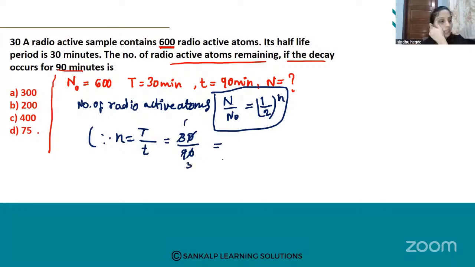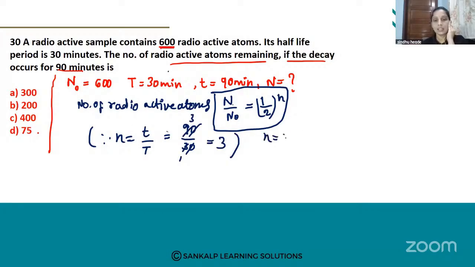Or we can take it like this also. Here n is nothing but, finally you have to calculate n. Here capital T is half-life period, so small t is decay occurs in 90 minutes. So small t divided by capital T is equal to 90 divided by 30. So 0, 0 cancels out. 3 ones are 3, 3 threes are 9. What you get? 3. So this is your n value. Here n is equal to 3.